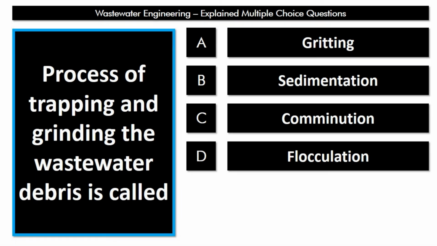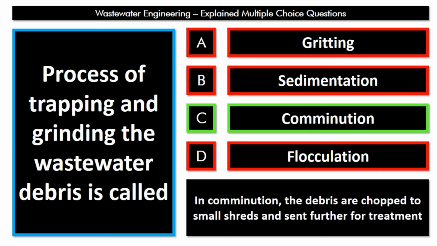The process of trapping and grinding the wastewater debris is called as, is it gritting or sedimentation, comminution or flocculation? See, comminution is the process in which we use comminutor, barminator and macerator that trap the debris in wastewater first and they chop it, they shred it and grind it to such a fine size that they can be sent to further treatment units at the wastewater treatment plant. The process is comminution. Okay.